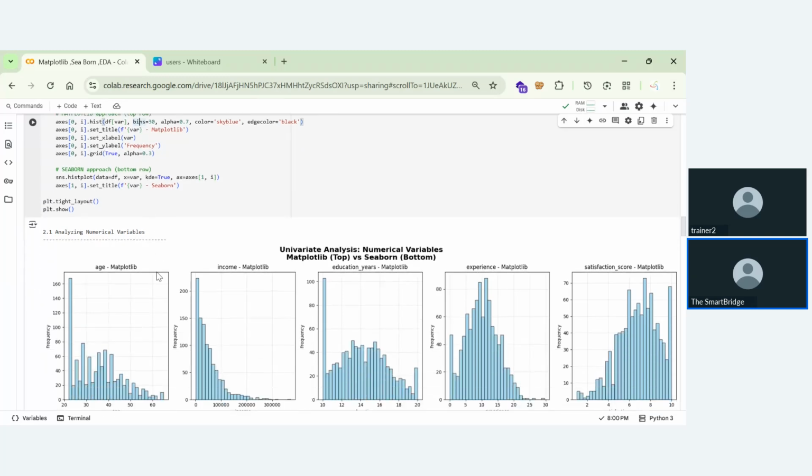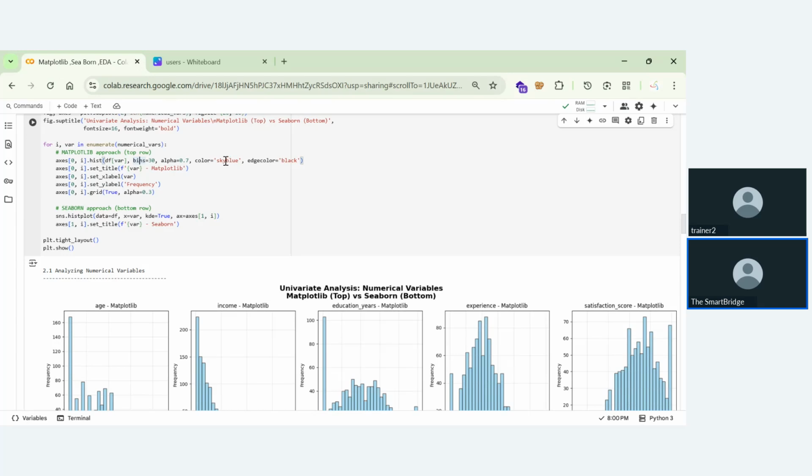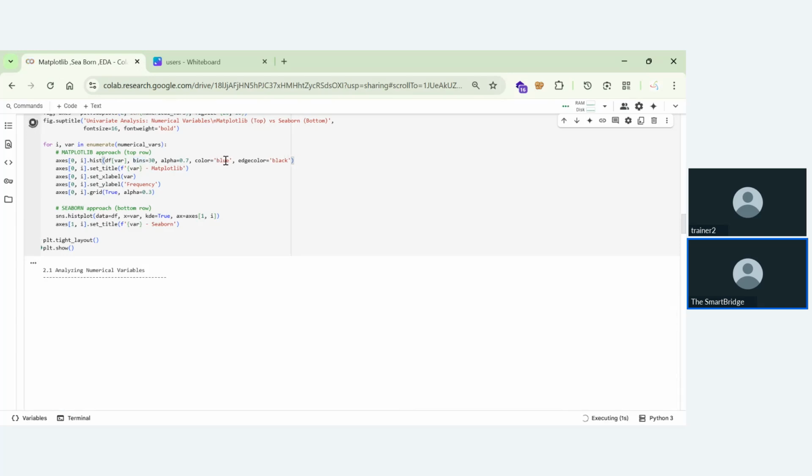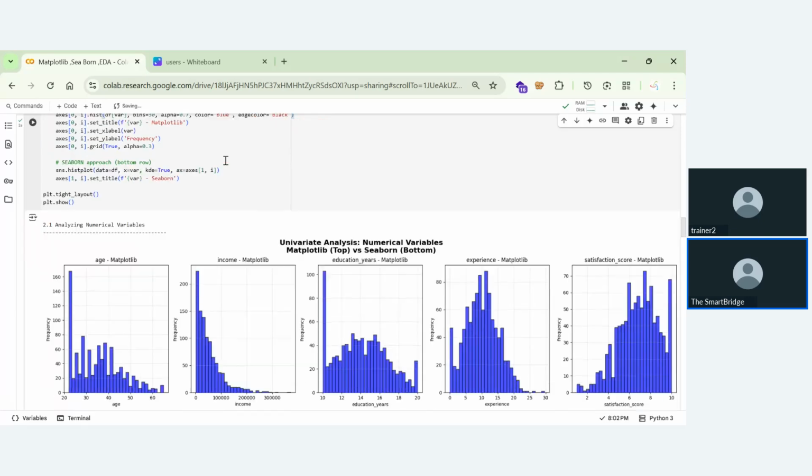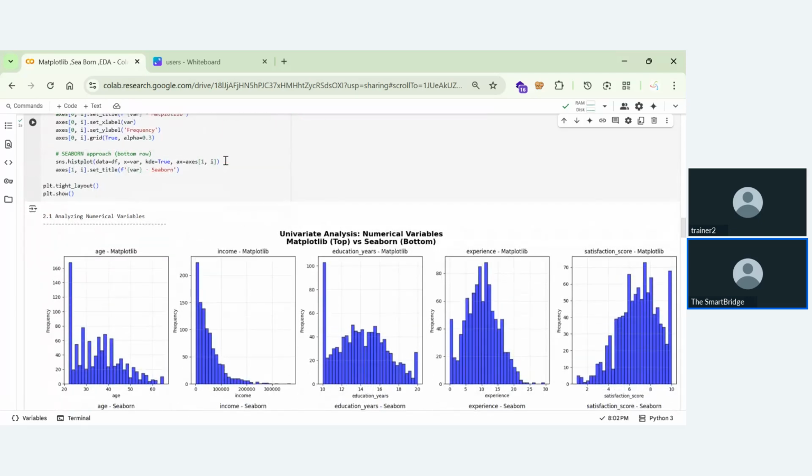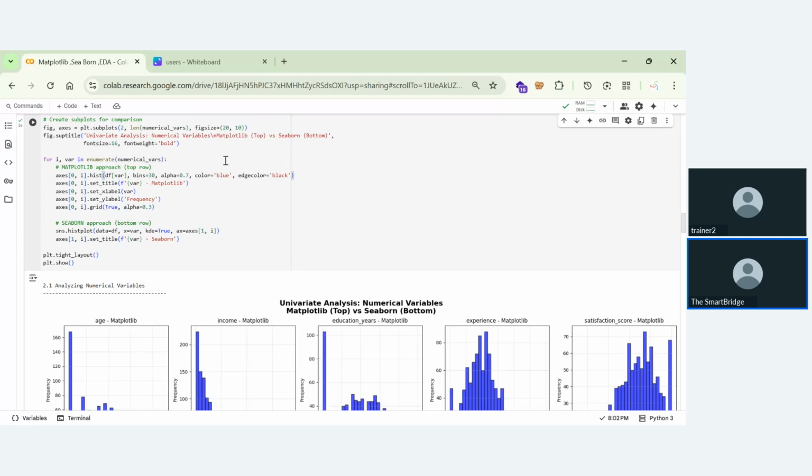So we can give the color as sky blue, or we can give the color as blue. Okay, it's giving the color as blue. Whatever the color or the axis, we can have control over it, and we can also specify everything manually. The difficult thing is, as you have more controls, you need to define more controls.